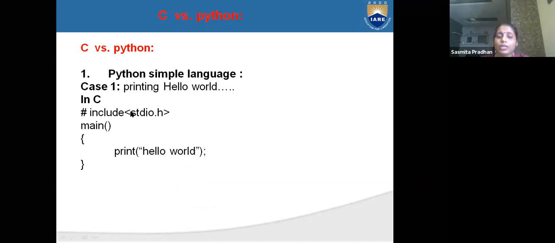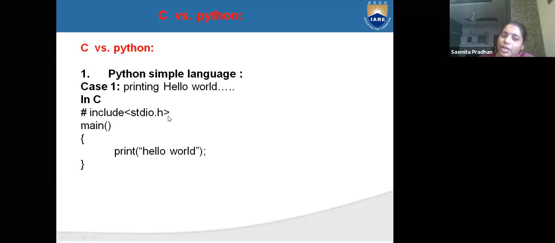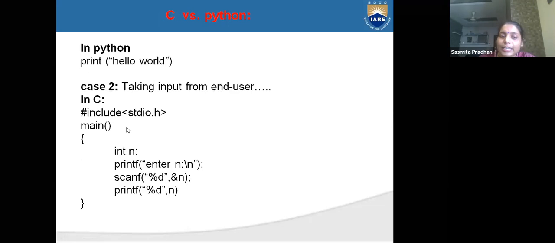#include means we are getting the standard input output header file. This is one type of header file, where we are telling our C program that hello world should be printed. But in Python, there is no need to write #include, stdio.h, or main. Directly we can write print hello world inside double quotes and get our output, hello world.